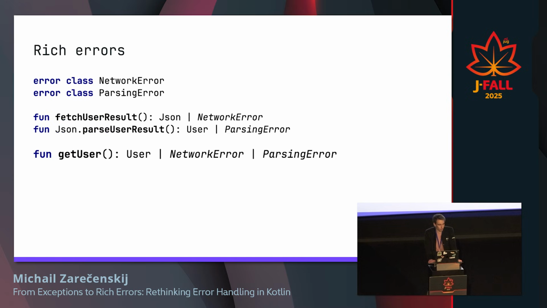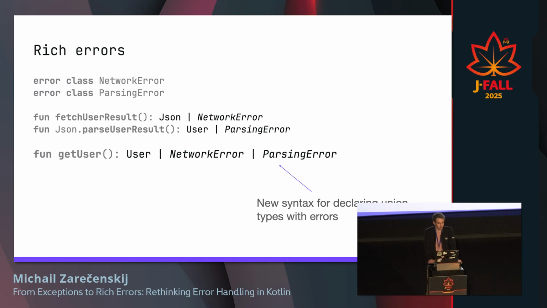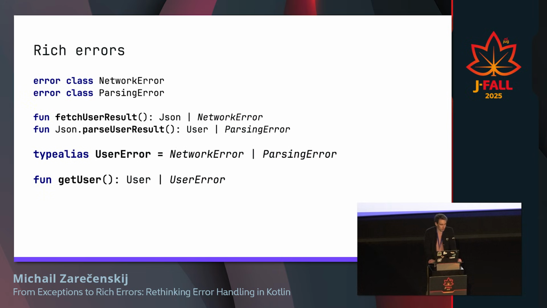Next, we want to now write our functions in the following way. So it returns JSON or network error, like user or parsing error, and now our function getUser now returns user or these two errors. And in order to just write shorter, we can use a type alias to say that it's a user error, which is like network error or parsing error. And our function getUser now returns user or user error.